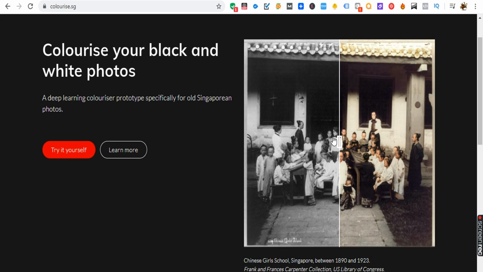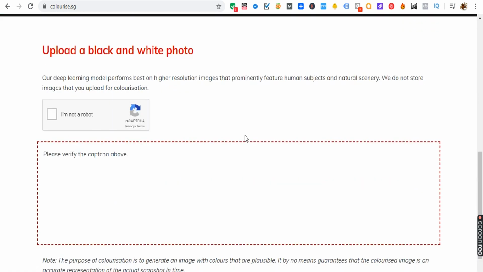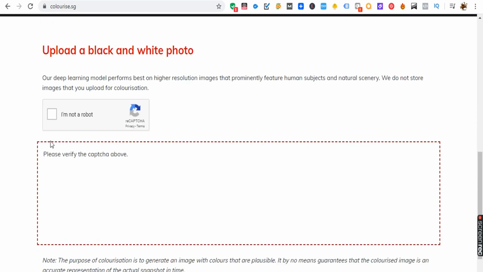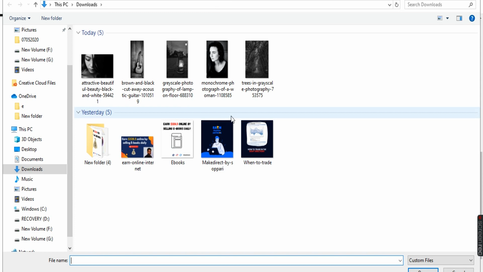See, here you can clearly look that a black and white photo is generated into a color photo just with a click. I'll show you exactly how it would be done. There is no need of any registration. Just go for colorize.sg and come a bit down, click on I'm not a robot, and here you would be finding the select photo option. Click on that, and I'm going to select this photo over here.